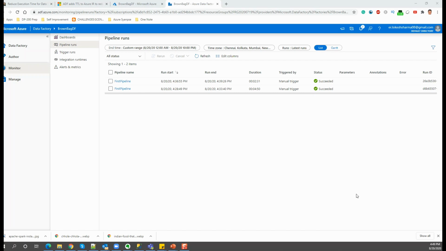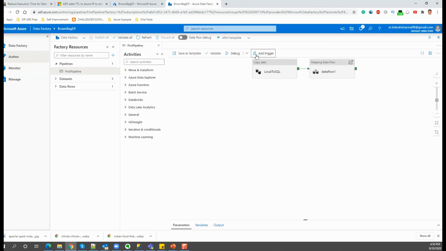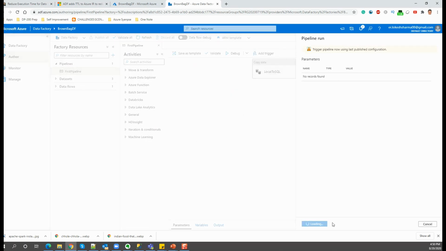So guys, we are back again. It's almost 4:50, so let's try to run the pipeline. Now the time to live period would have elapsed, which means that the clusters will no longer be live, and which in turn means that the pipeline should again take 4 minutes 50 seconds. So let's see whether that happens or not, and we will trigger the same job.